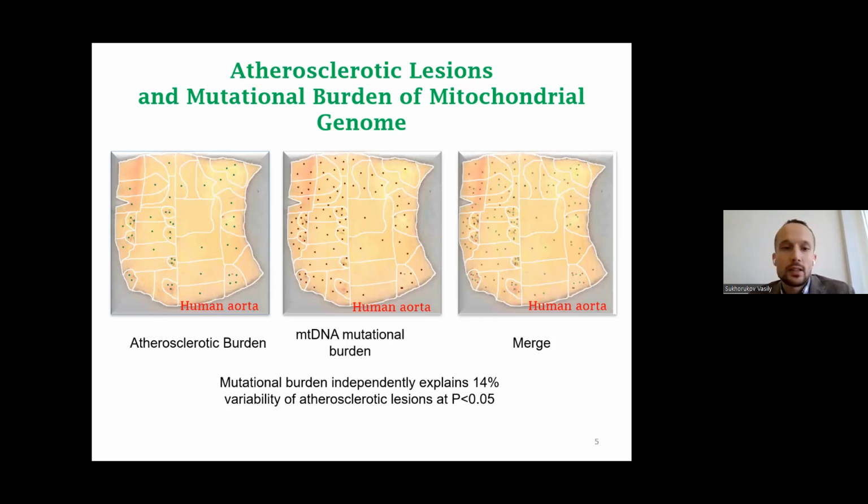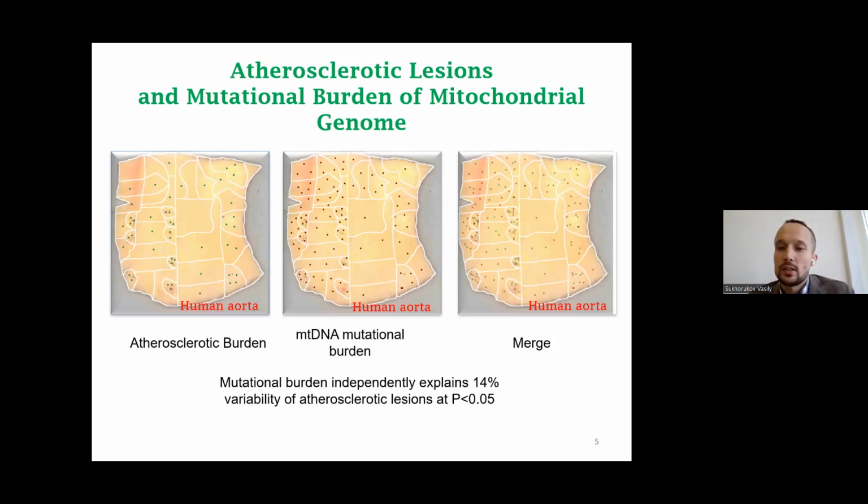On the left picture, you can see the atherosclerotic burden. The number of dots indicates the atherosclerotic lesion. The absence of dots means normal intima.